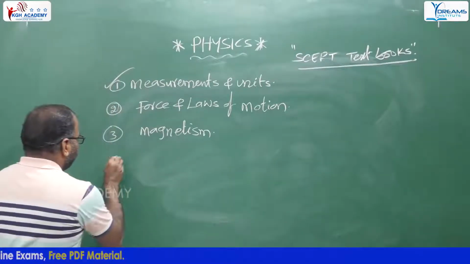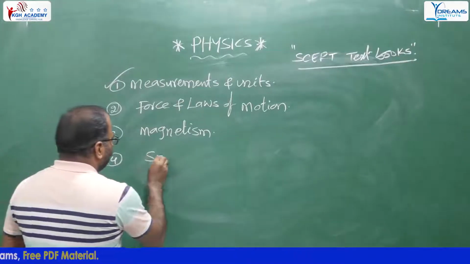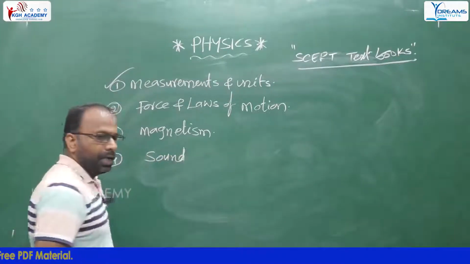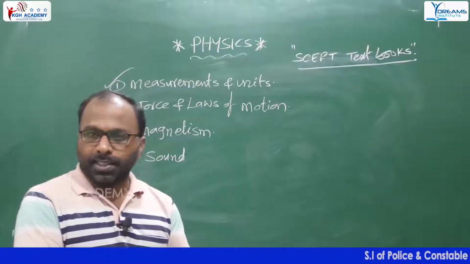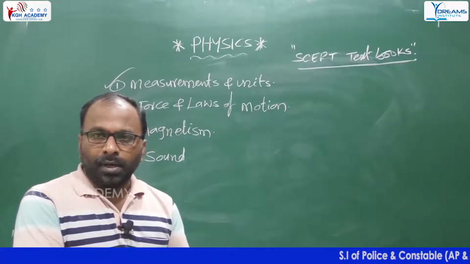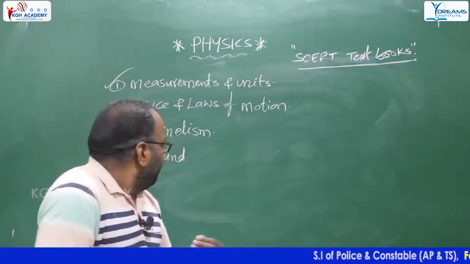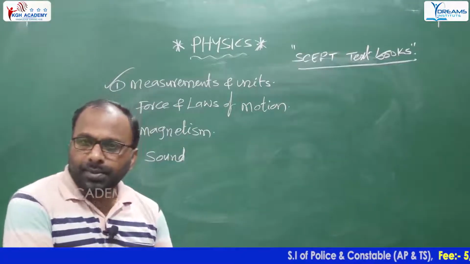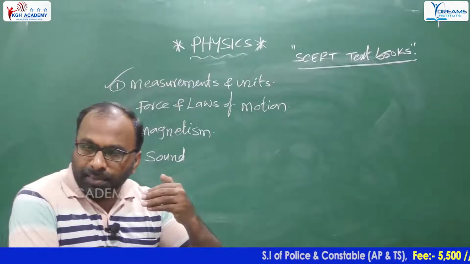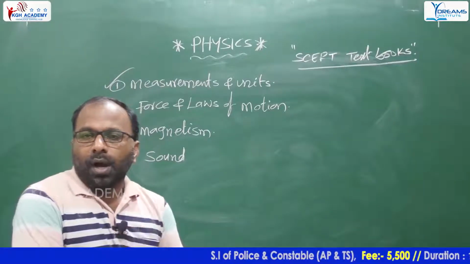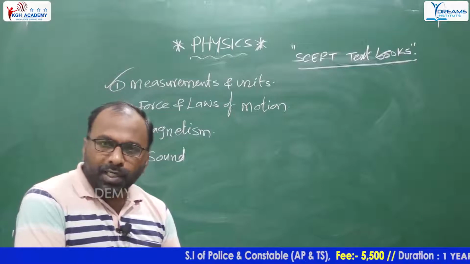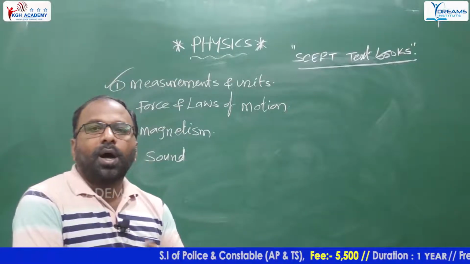Next one, sound. Sound is also an important chapter. Sound is a form of energy. Here, different types of waves and different types of sounds according to frequency, like we know, audible sound, infrasonic sounds, ultrasonic sounds.